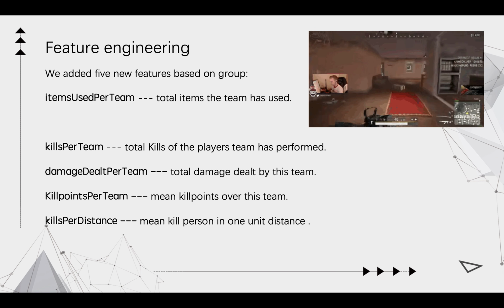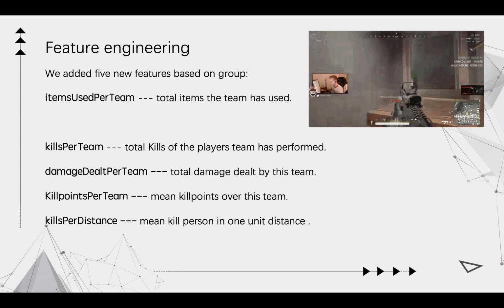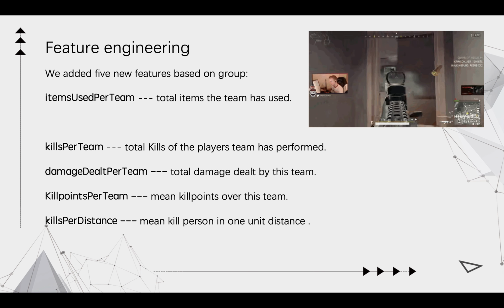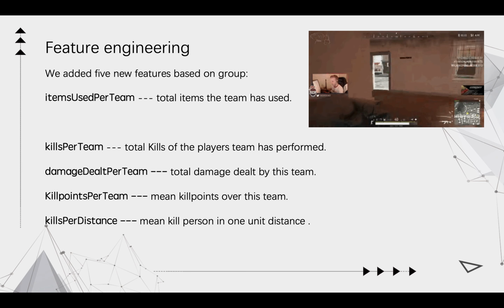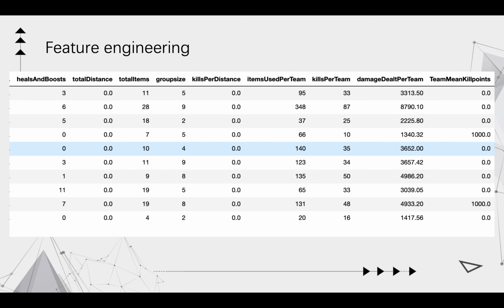Fourth is kill points per team, which means kill points over the whole team. The final one is kills per distance, meaning the number of kills in 1 unit distance. And this is the head of the train dataset after the feature engineering.